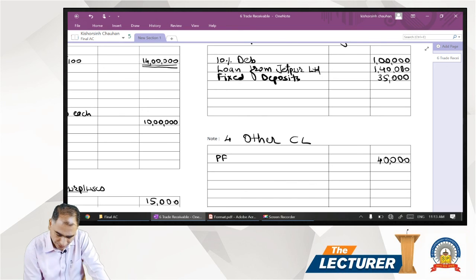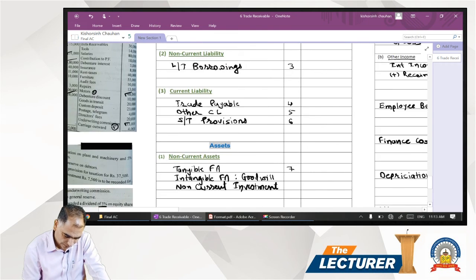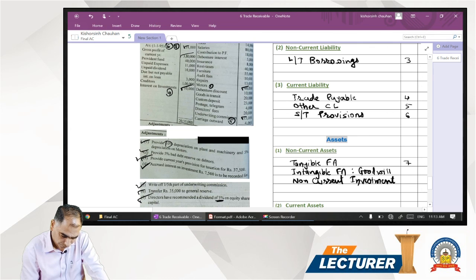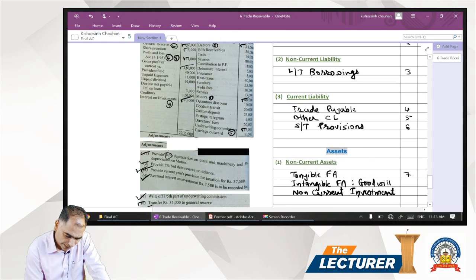Interest on debenture outstanding interest. Now if you see in this provident fund, unpaid expenses, unpaid dividend, and interest due but not payable on loan 3,000.